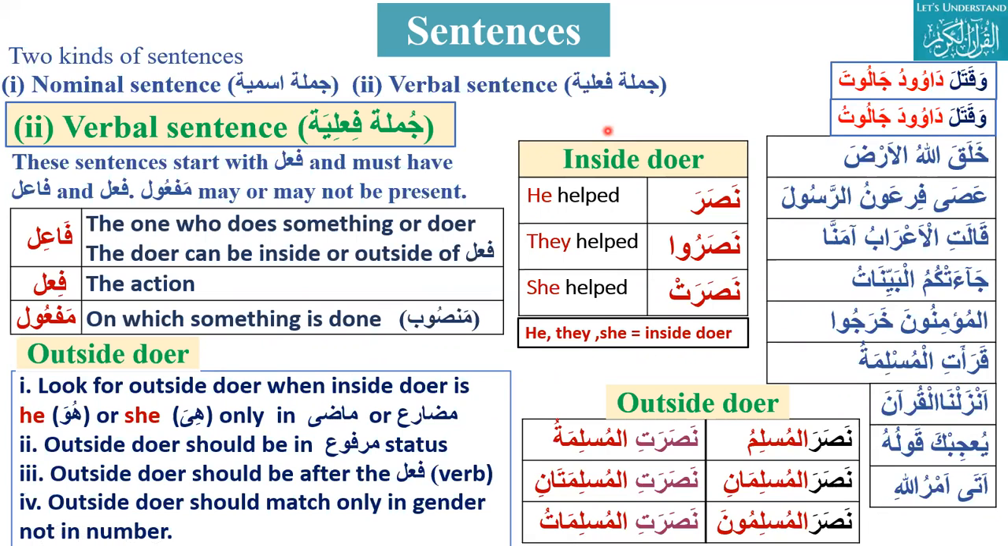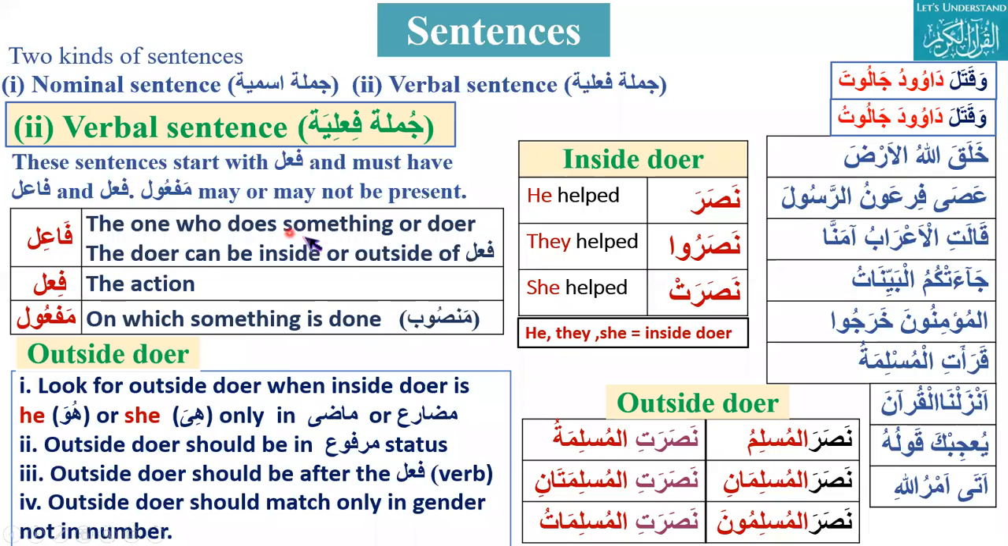After how to make sentences negative, the second type of sentence is verbal sentence. In nominal sentence, there is mubtada, khabar, muta'alliq bil khabar. Here the verbal sentence starts with a verb and it has three parts. It is fi'l, fa'il, maf'ul. And this sentence starts with fi'l and it must have fa'il and fi'l. Maf'ul may or may not be there.